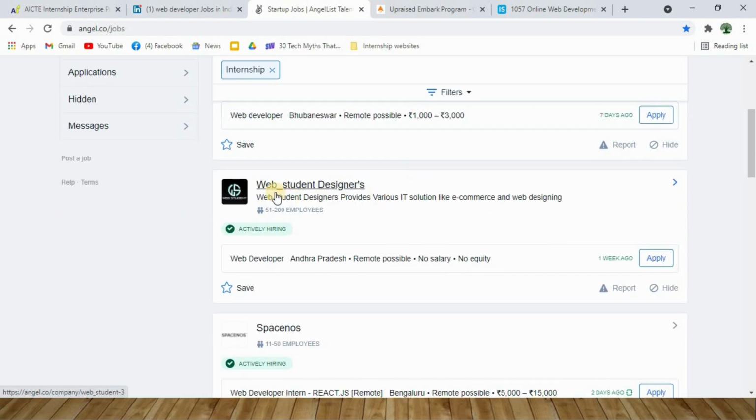And as you can see, this is also another example which I would like to highlight. You can see an internship offering from Web Students Designer, which has more than 51 to 200 employees. But the sad thing is they don't offer any salary, and they don't give any equity also, so you should avoid such companies. I won't say that you have to avoid these companies, but keep them as a second preference or as the last preference. All right. So you should always go for the paid internships over here.